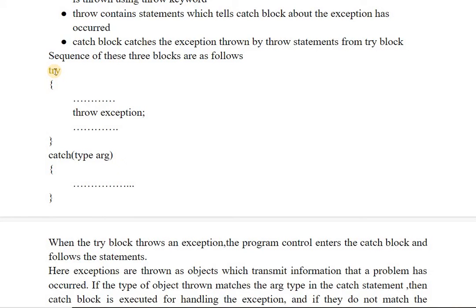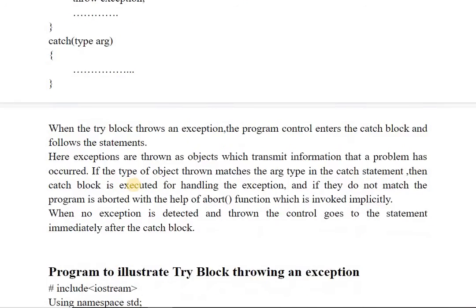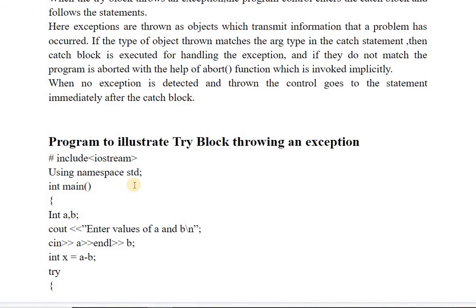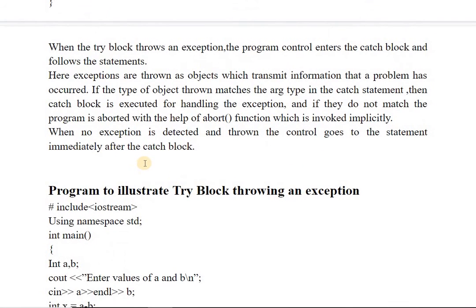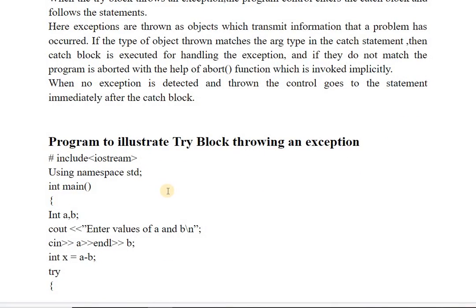First of all, we have to write the try block. In the try block we give the expression which will throw an exception, and this exception is thrown towards the catch block, where the catch block handles the same type of exception defined by the argument type. This argument may be of any type, whether integer, float or character. We will see that with an example also. When the try block throws an exception, the control of the program enters the catch block and follows the statements written in it.